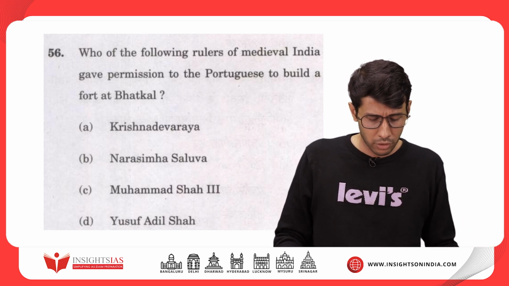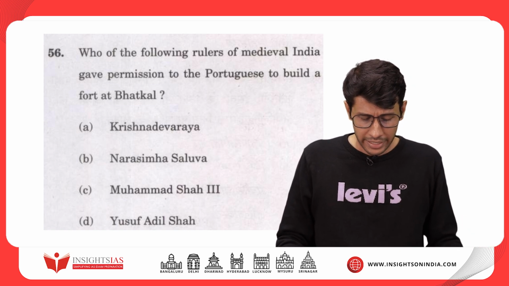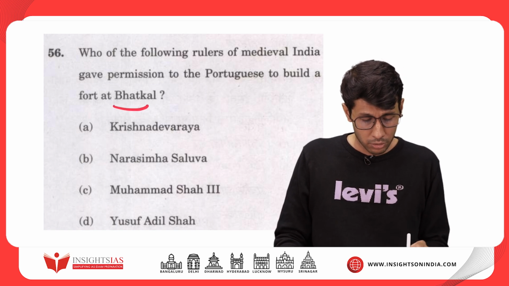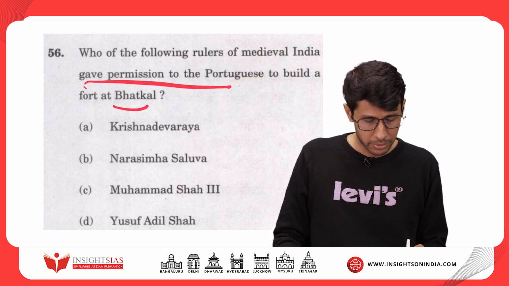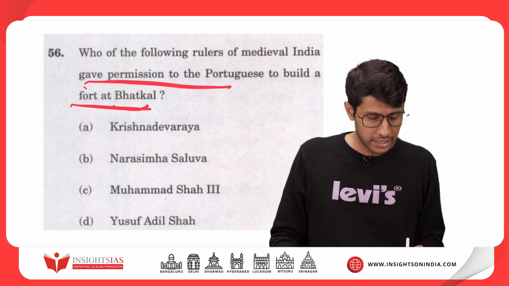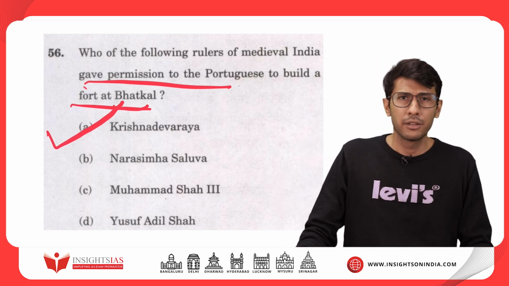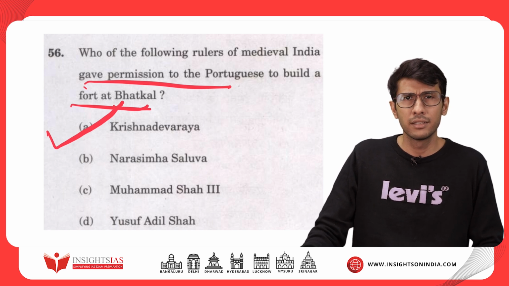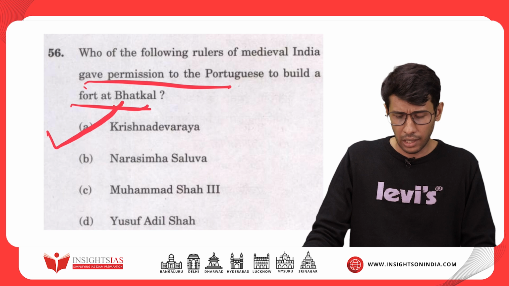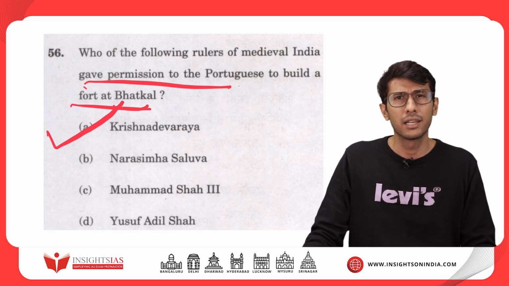Who of the following rulers of medieval India gave permission to the Portuguese to build a fort at Bhatkal? So, the correct option is Krishna Devaraya, who had very good relations with the Portuguese and allowed them to build a fort at Bhatkal.